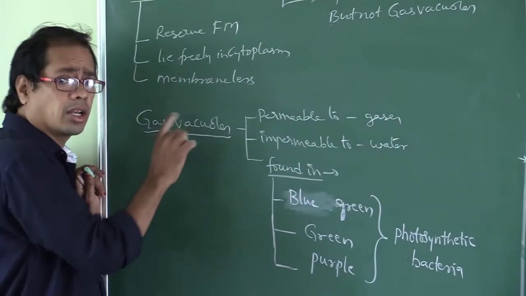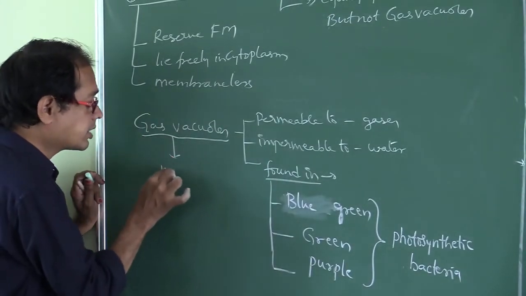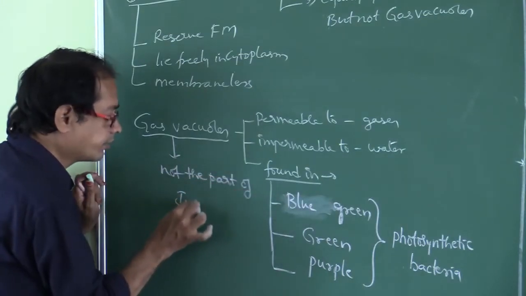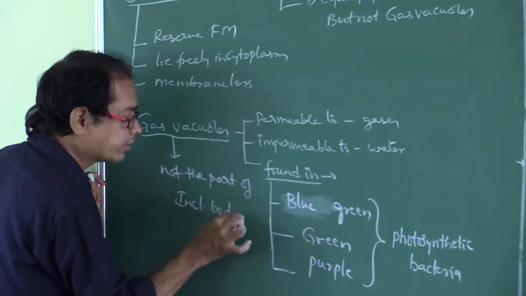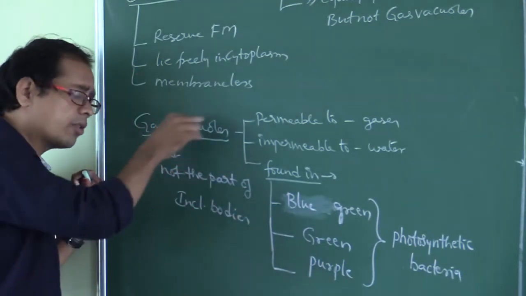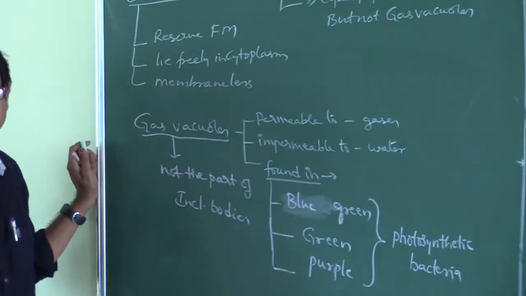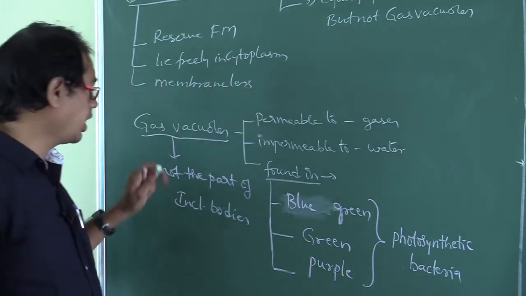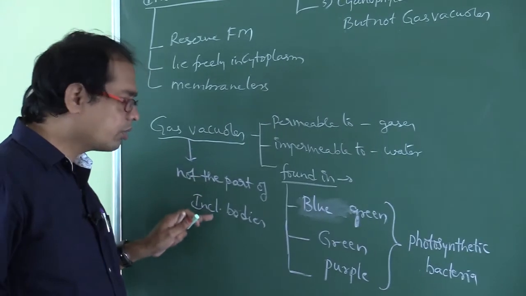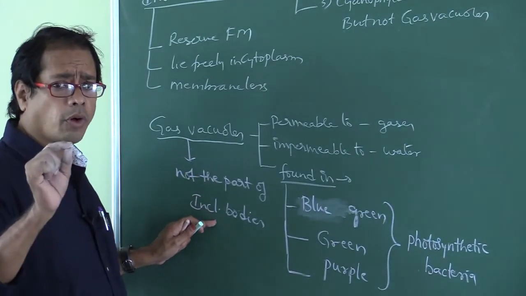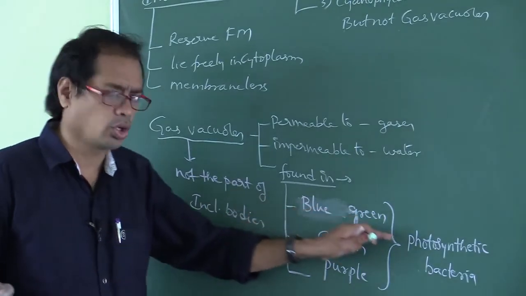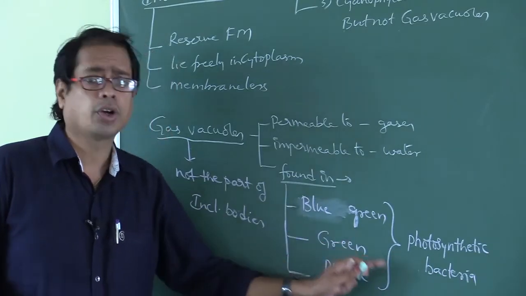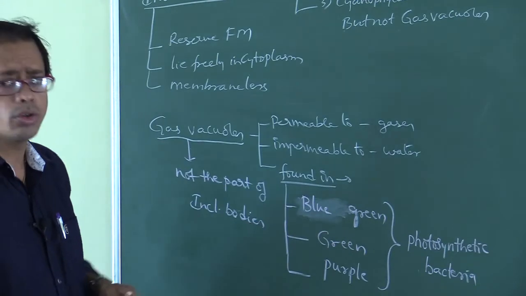So gas vacuoles are not the part of inclusion bodies. Very, very important point. Why? Because around the vacuole, the tonoplast is present. Tonoplast means membrane. So a membrane is present around the vacuole. That's why it is not the part of inclusion bodies. These gas vacuoles are found in blue-green, green and purple photosynthetic bacteria. So that is about inclusion bodies.